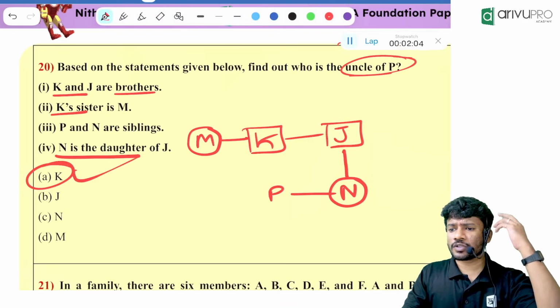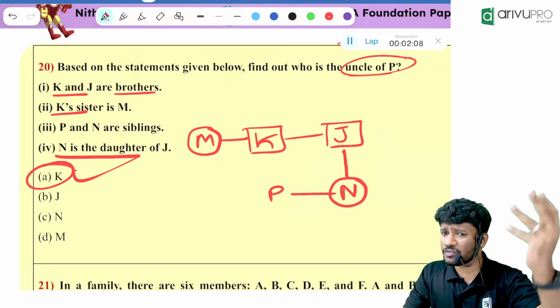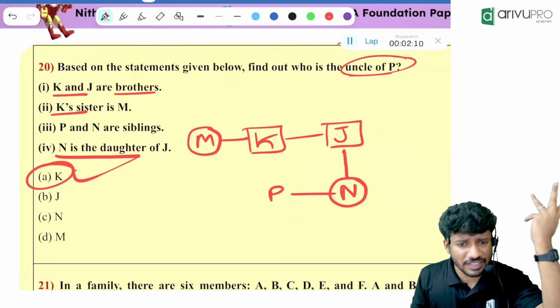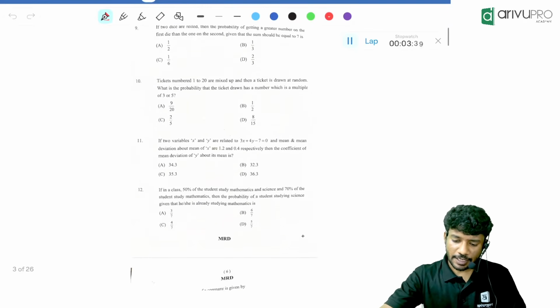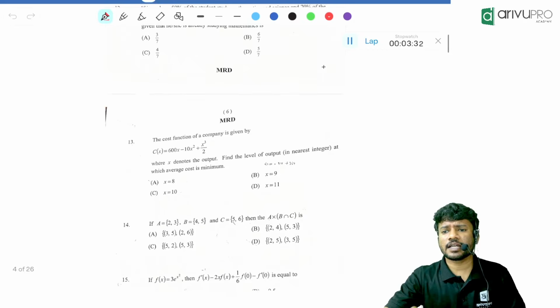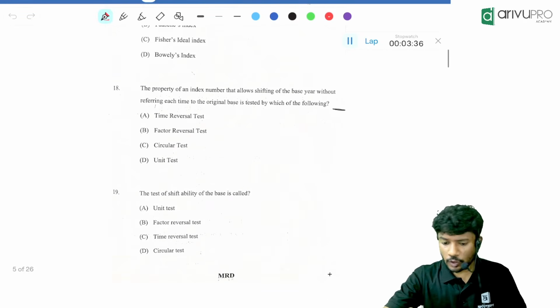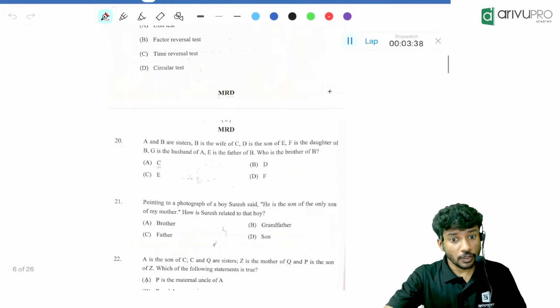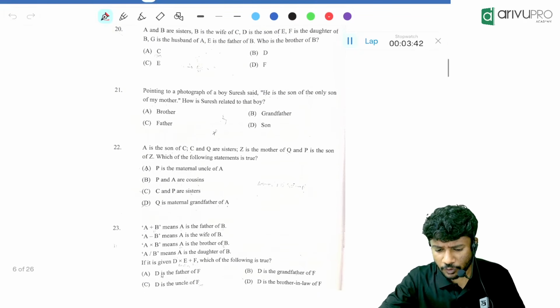Now, can I take you to the Jan 26 attempt, the recent one? Can we solve some questions from there? We will try. Whether we get the answer or not, we will check. Jan 26 was a very easy examination. Everything was direct. Has anyone tried solving Jan 26? Okay, I'll share this question paper in the group. You try with whatever we have studied.